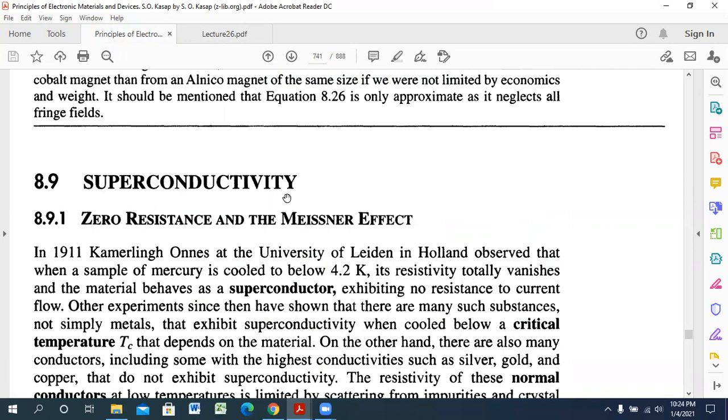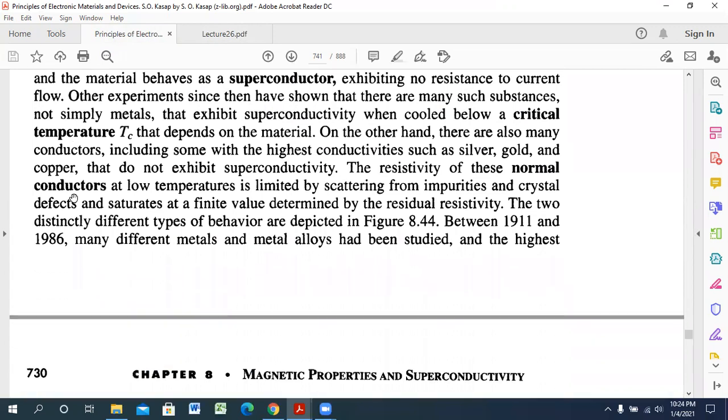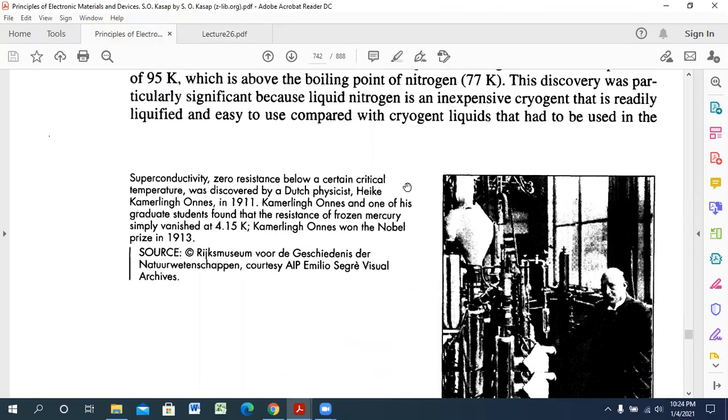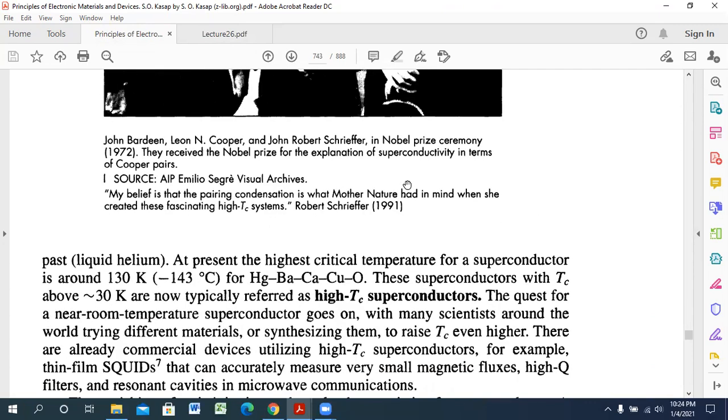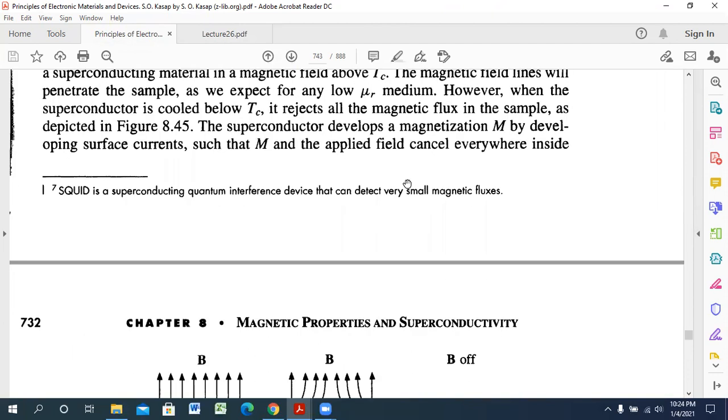First of all, superconductivity. Then in article number 8.9.1, zero resistance and the Meissner effect. They have described how this superconductivity concept came. After that, they have described this curve, and then the superconductivity concept for different materials. So the professor's lecture note is basically the summarization of all these things.